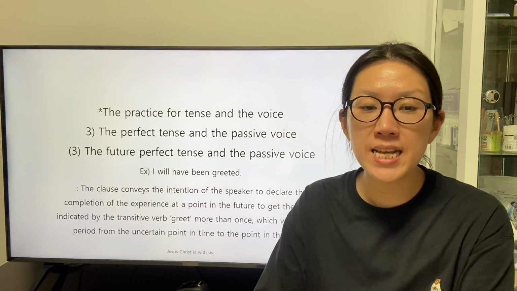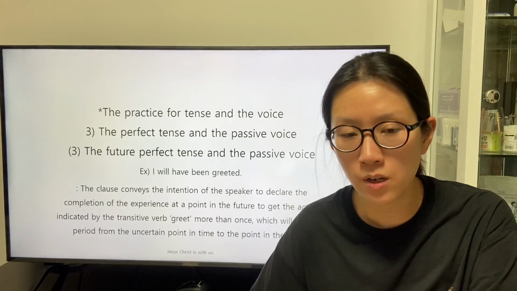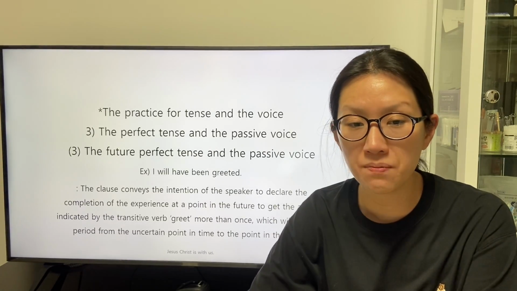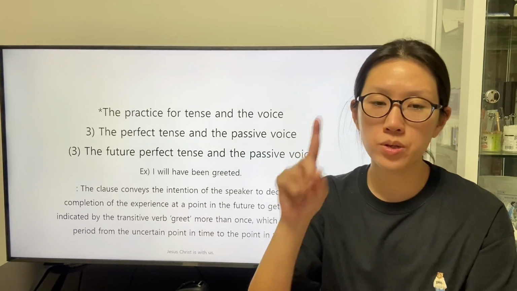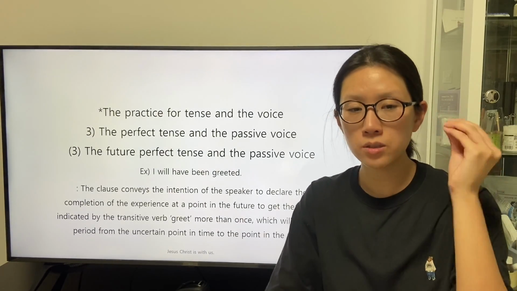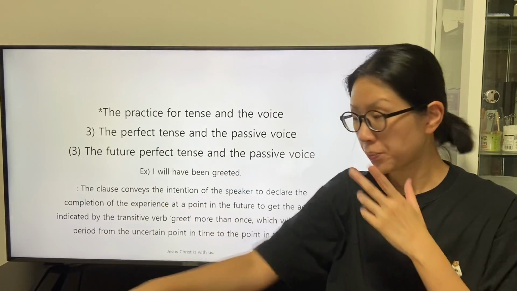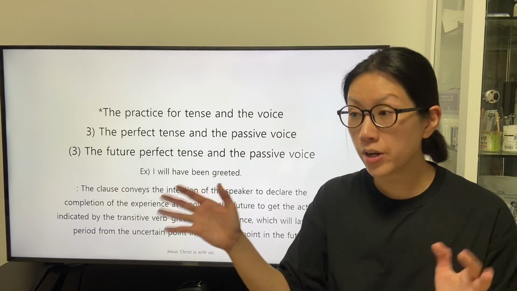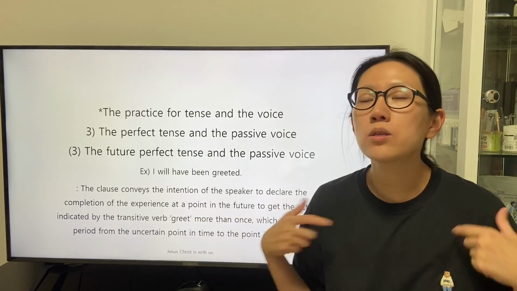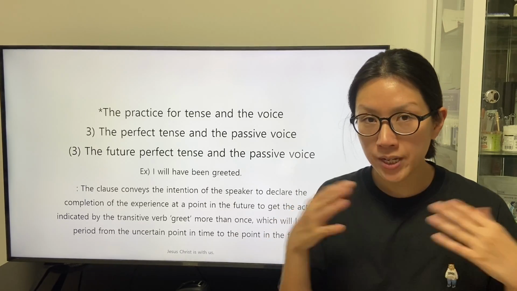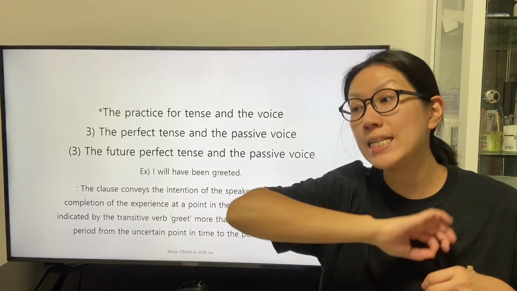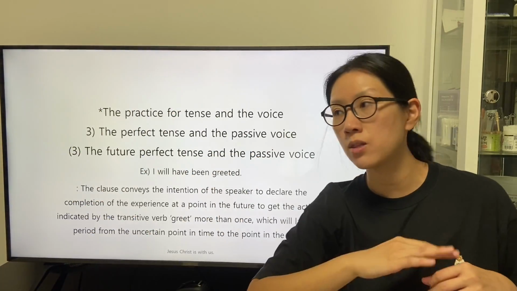The clause conveys the intention of the speaker to declare the completion of the experience at a point in the future to get the action indicated by the transitive verb greet more than once, which will last for a period from the uncertain point in time to the point in the future. We can understand that the starting point of the experience is unspecified, uncertain. The speaker reveals that the experience of the subject is going to be declared as a completion in the future.